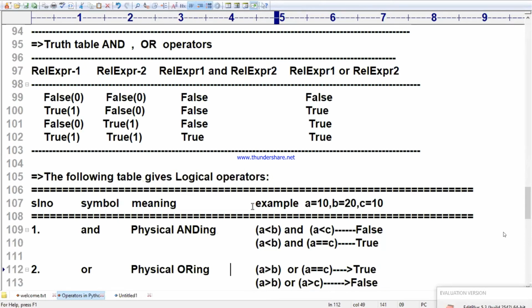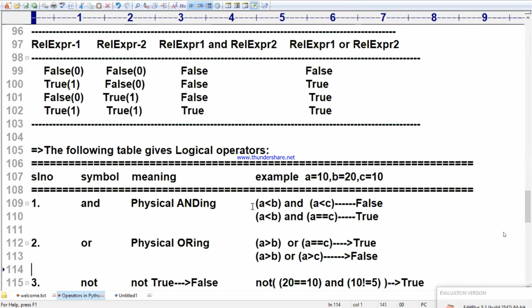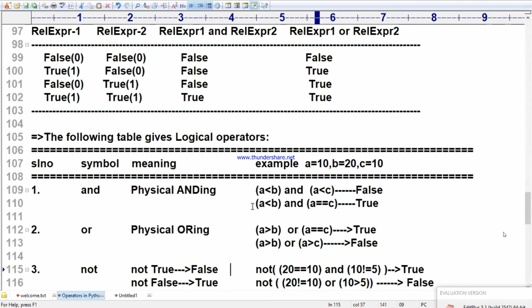If the left side and right side are both false, the result is false. Vijay Kumar, now answer. False or false? Vijay Kumar only answer. False or false? False. True, false. Vijay Kumar. True, false.